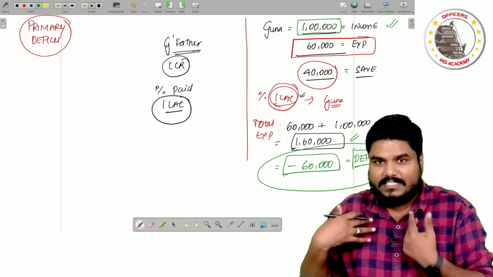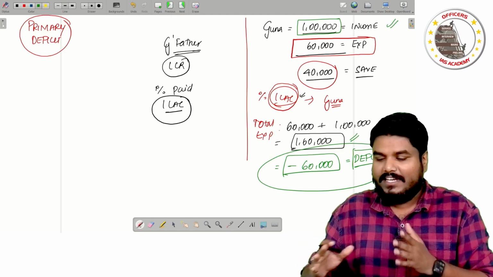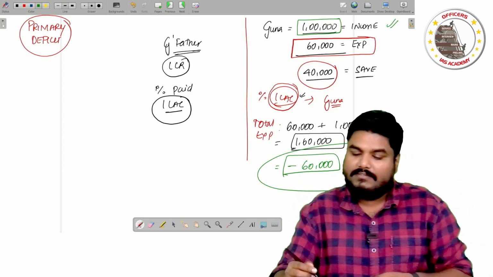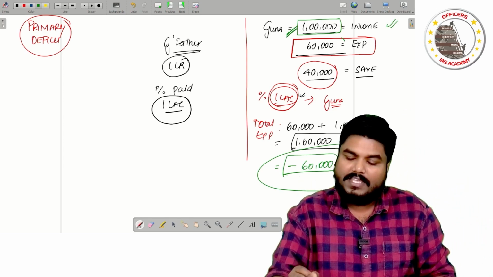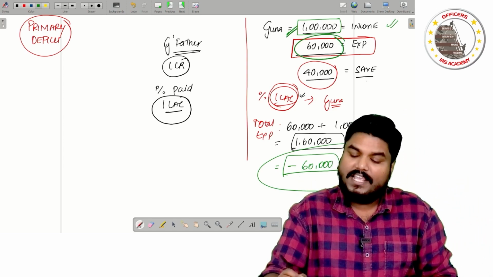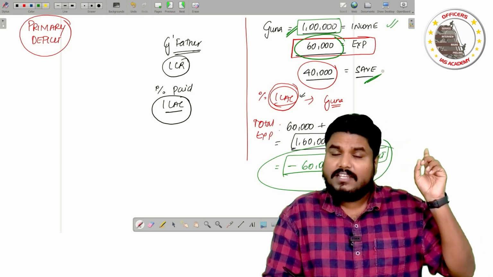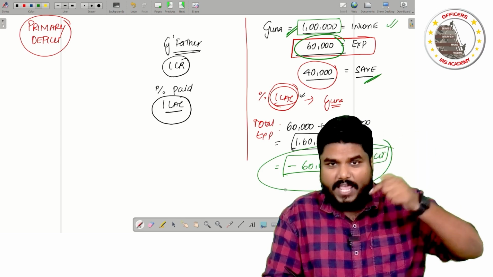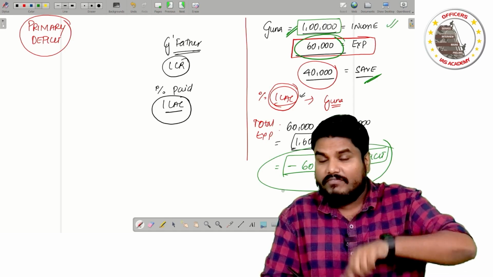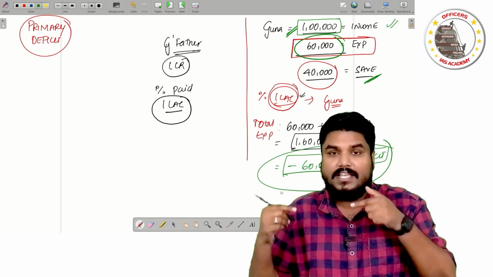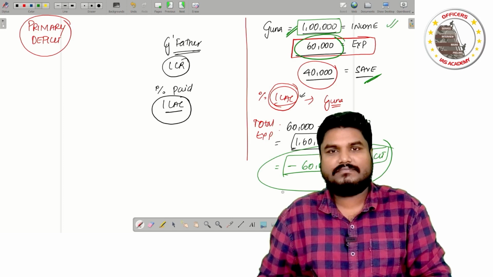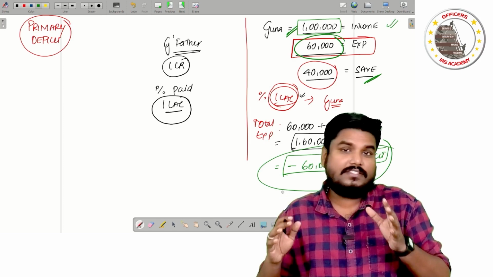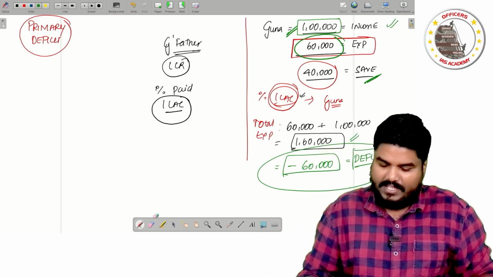Definitely no. My income is sufficient enough to cover my expenditure and I am able to save also. But my father has borrowed something for which today I am paying interest. Because of that interest payments, I am facing deficit. This is case 1.